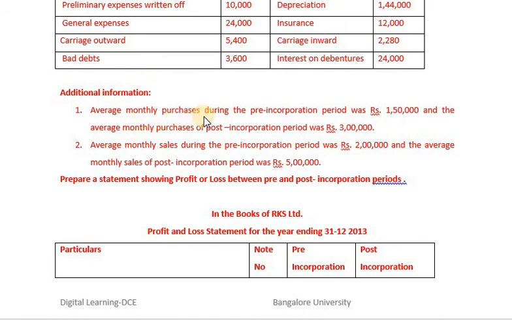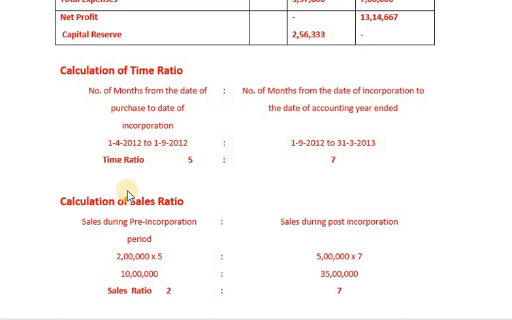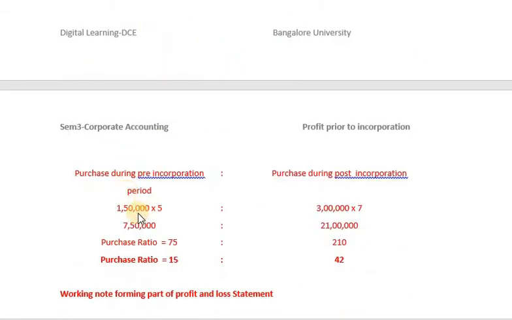Average monthly purchases during the pre-incorporation period was rupees 1,50,000 and the average monthly purchases of the post-incorporation period was rupees 3 lakh. So 1,50,000 into 5 is 7,50,000, and 3 lakh into 7 is 21 lakh. Therefore, your purchase ratio will be, after simplifying, 75 is to 210. If you simplify once again, it comes to 15 is to 42.